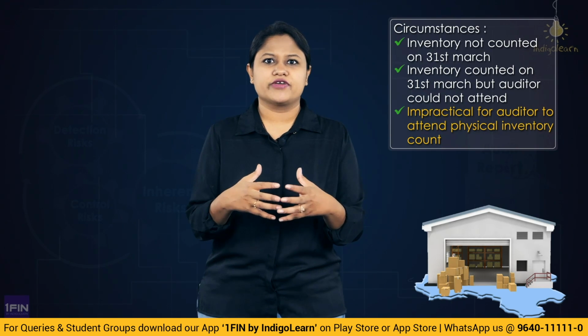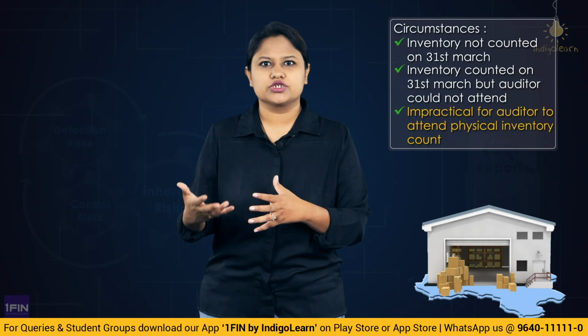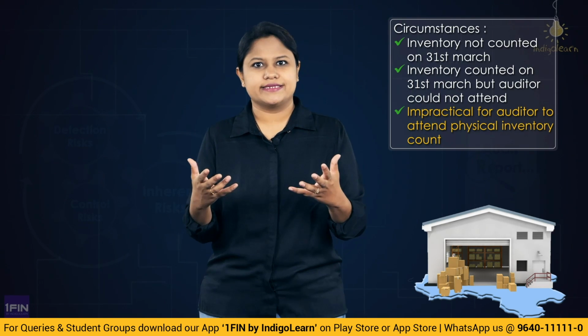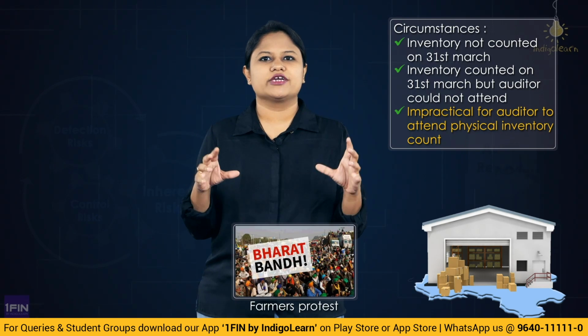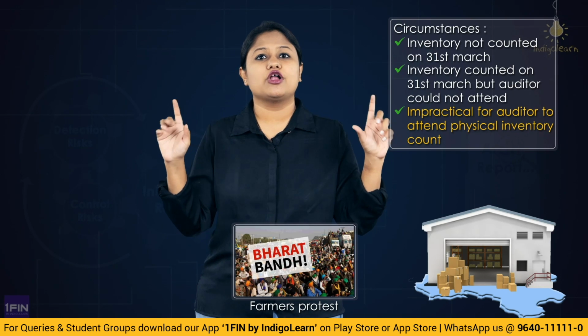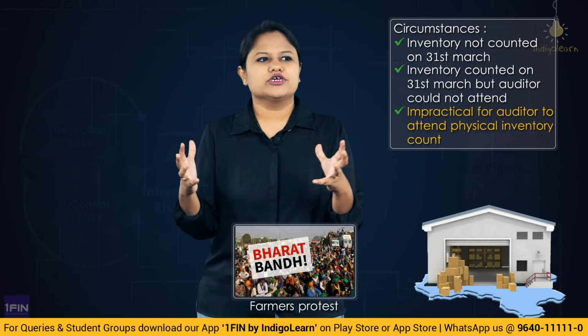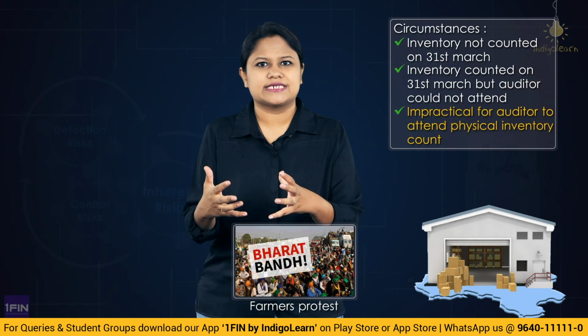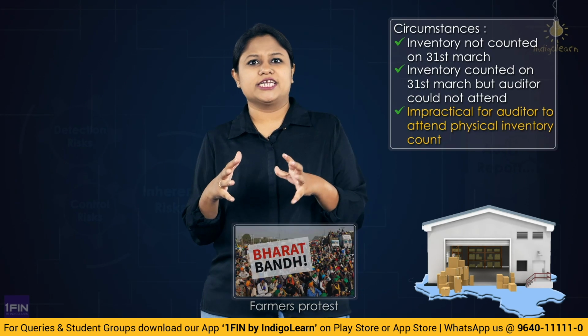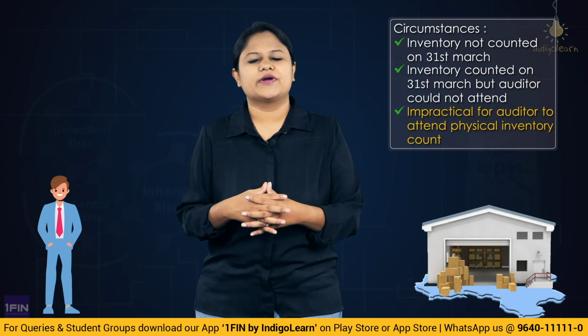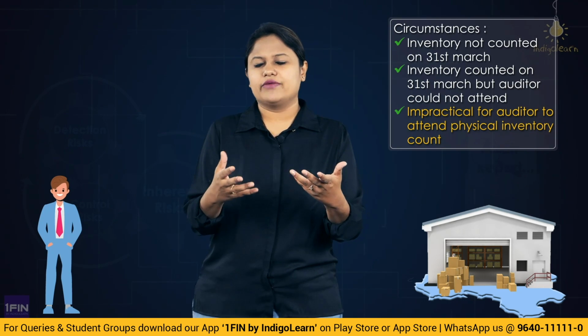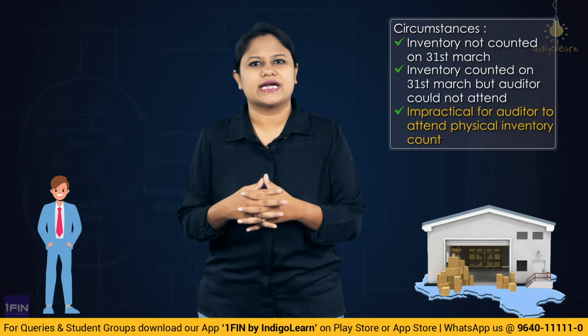There could be some kind of chaos. There could be some kind of regional wars going on. There could be some kind of bandh. In India, we have this very common thing called nation bandh or lockdown. Okay, so maybe in those areas there is some kind of political disturbance happening or something, and for the auditor it has become very risky to go to that particular location. So what they are saying is, whenever you conduct, the auditor will not be attending.